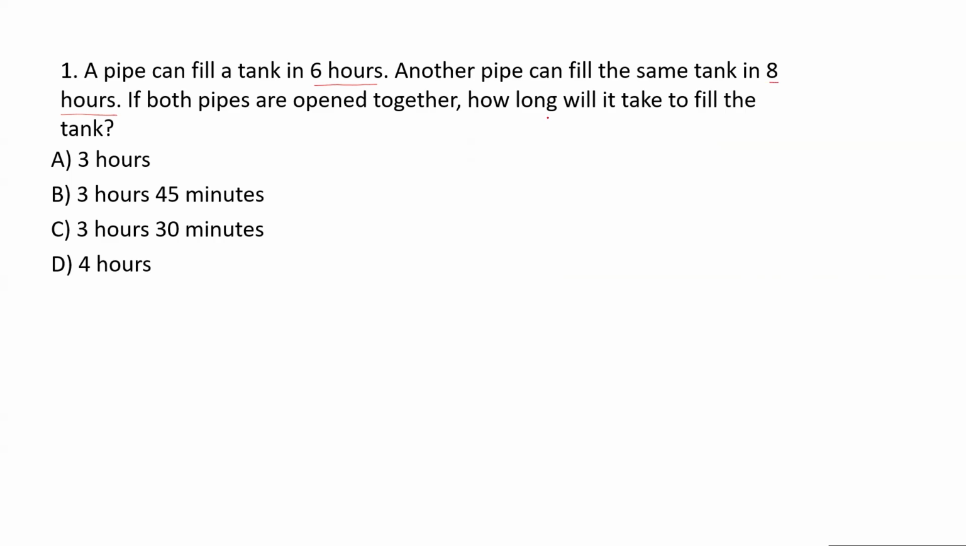So to compute the time, what do you need to know? You need to know the effective rate, the effective filling rate or combined filling rate. How do we get the combined filling rate? You know the filling rate for each individual pipe. Just add them up. Okay, so let's get started. Filling rate of the first pipe: it takes 6 hours, so rate will be 1 upon 6.